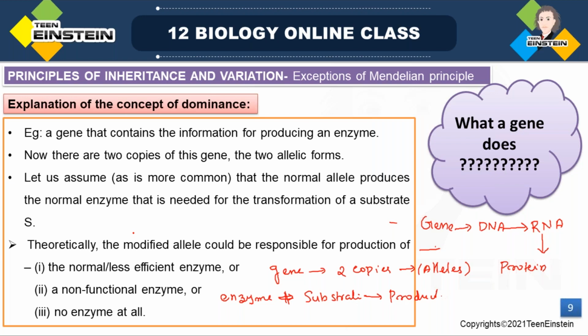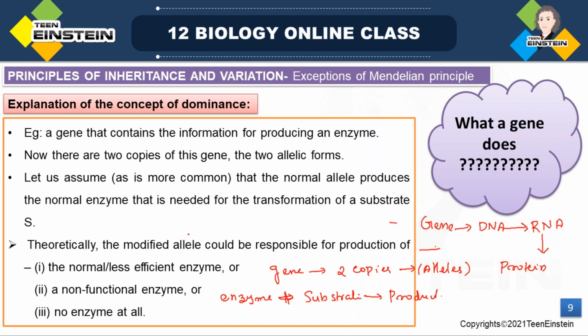If there is any change or modification in that allele, any change to the normal allele that codes for the enzyme needed for substrate transformation, that change in the allele may affect the production of the normal enzyme.